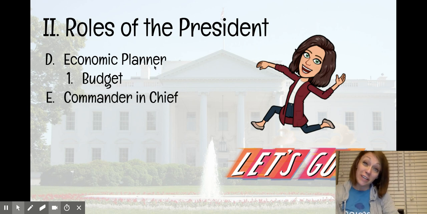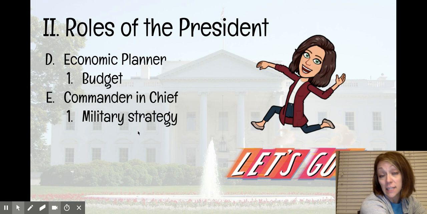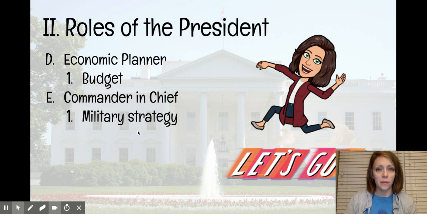He is also the commander-in-chief of the armed forces. So this tells us that he is responsible for directing military strategy. And this is where it gets kind of confusing because according to the Constitution, the president does not have the authority to declare war, but he can make war as the commander-in-chief of the military. So one of the ways that he can do that is he could send troops overseas to another country for a specific period of time to kind of conduct a military operation, and then he can bring them home. And we'll talk about a specific act called the War Powers Act that kind of dictates what the president can do and what he can't do in regards to the military.